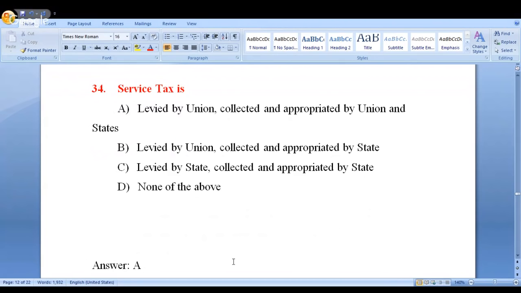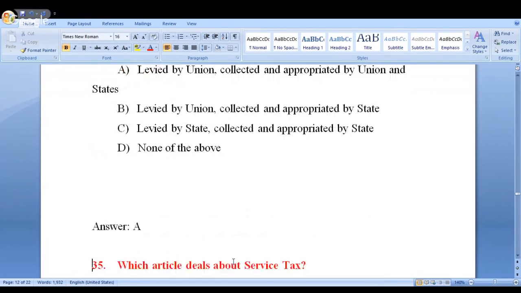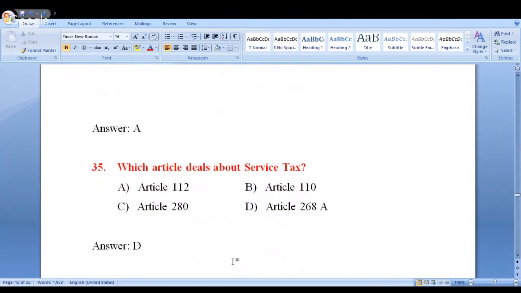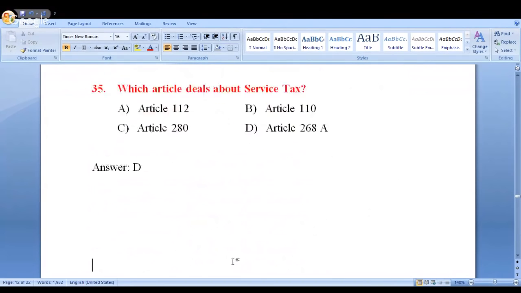Okay. Now, look at this. Which article deals with service tax? Article 112, Article 110, Article 280, Article 268A. Obviously, the answer is option D. Okay. Next.